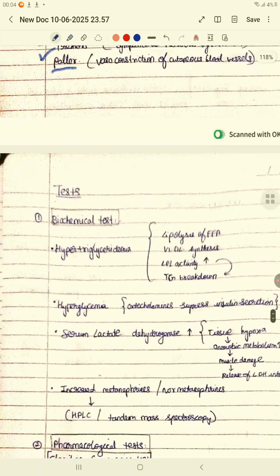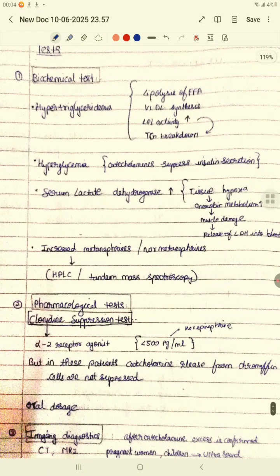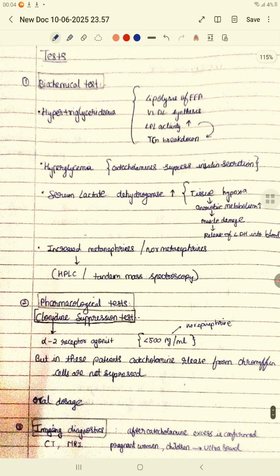Now we'll talk about the tests that are done for diagnosing this particular disease. There are three types of tests, okay? Basically biochemical test, pharmacological test, and imaging diagnostics. First we'll talk about the biochemical test. In the biochemical test, first there is triglyceridemia. That means there is an increase in the triglycerides.